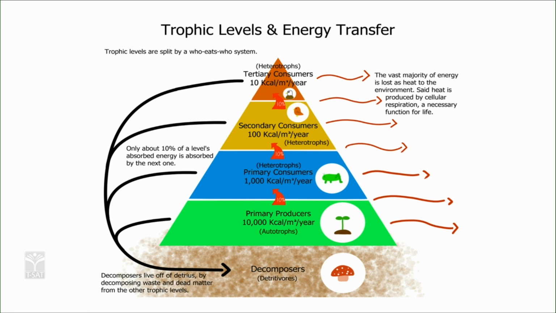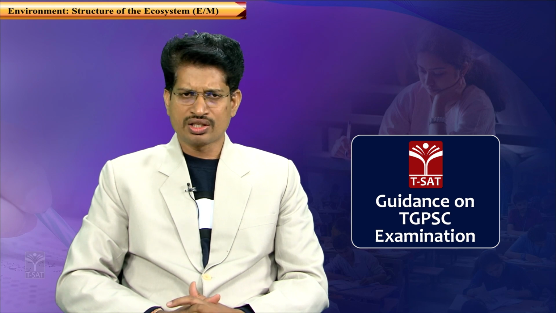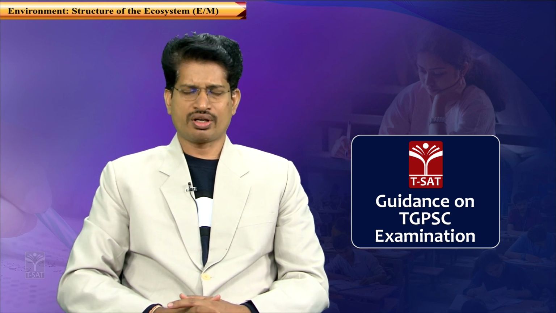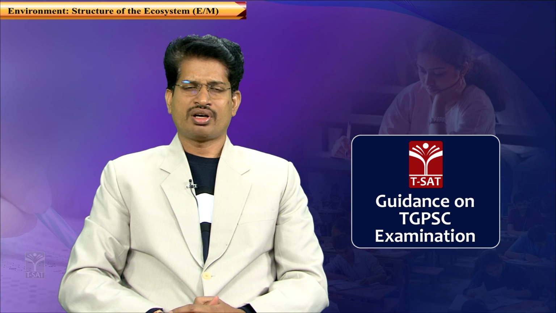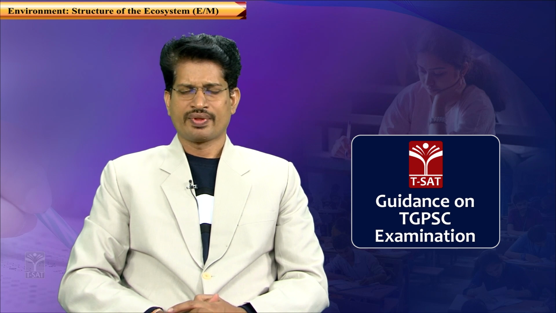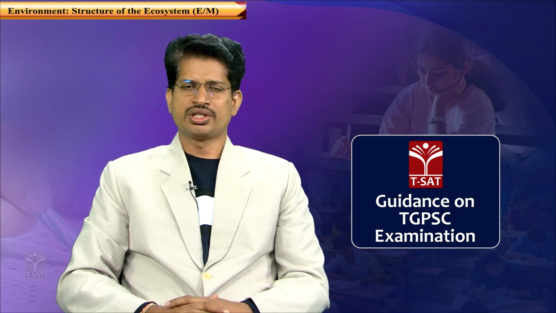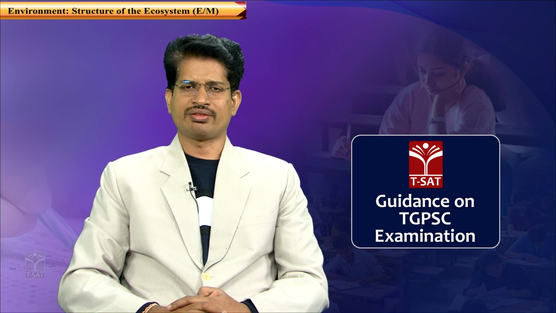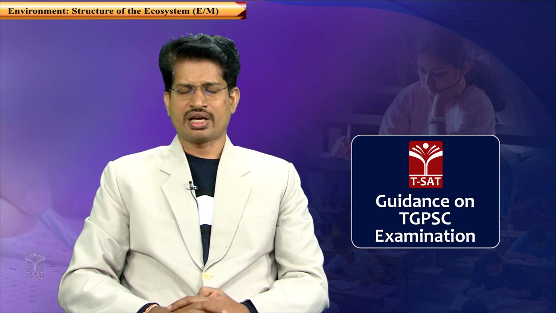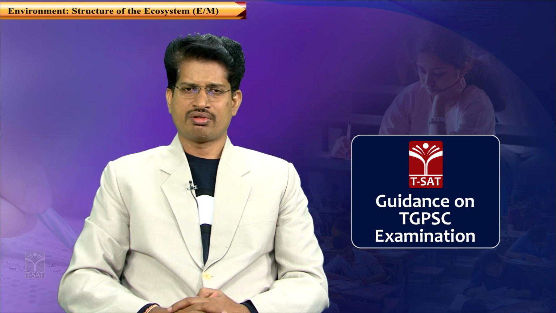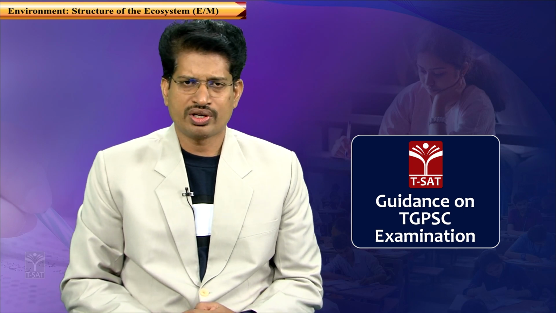That is the reason why when you compare the number of tigers with the number of deers in a forest, obviously the number of carnivores like tigers or leopards gradually decreases because of decreasing biomass, because the amount of biomass and the energy being transferred to the next trophic levels gradually decreases. So in this process of passing of matter and energy across trophic levels, ecosystems perform certain functions and they provide certain services.